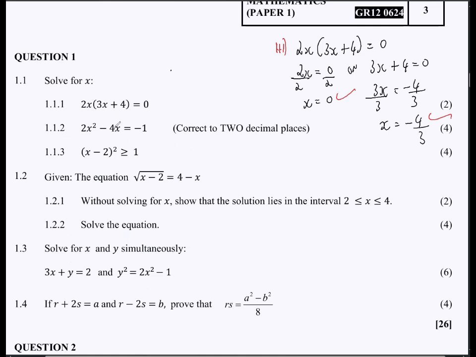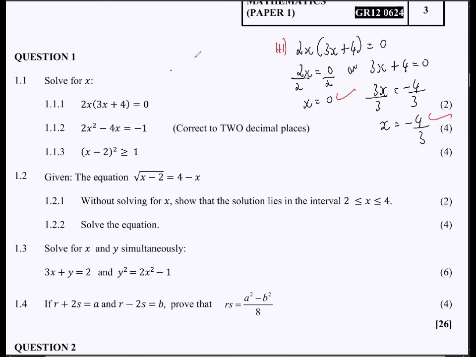...says 2x squared minus 4x is equal to -1. Correct to 2 decimal places. Now we know every time we are given "correct to 2 decimal places", we have to apply the quadratic formula, right? So I'm just going to erase here.